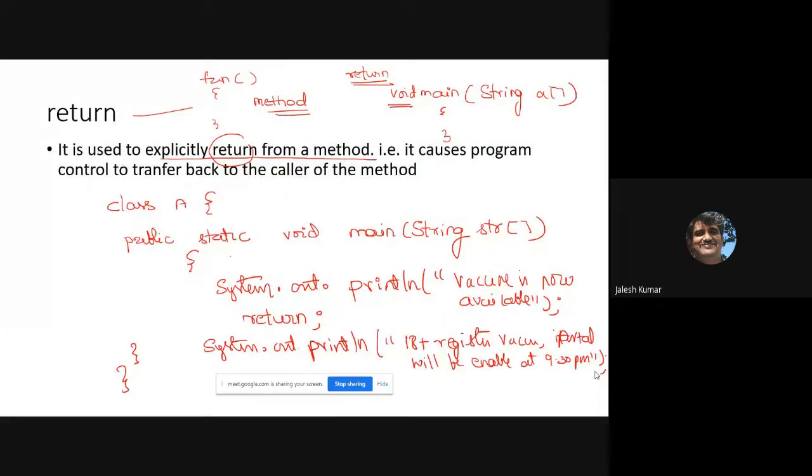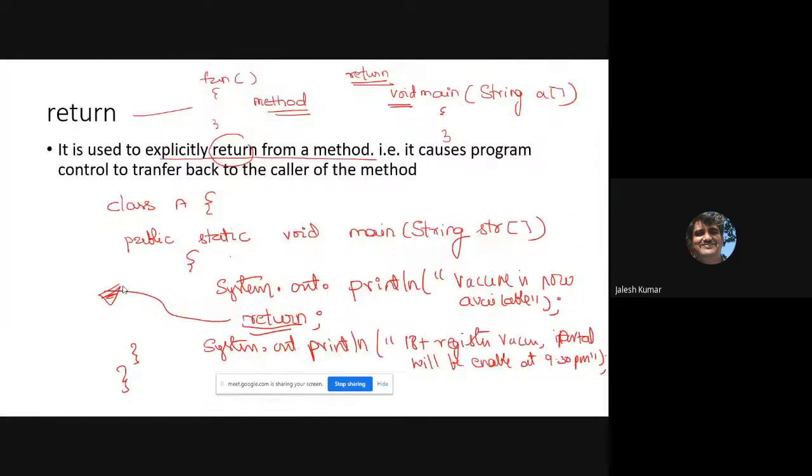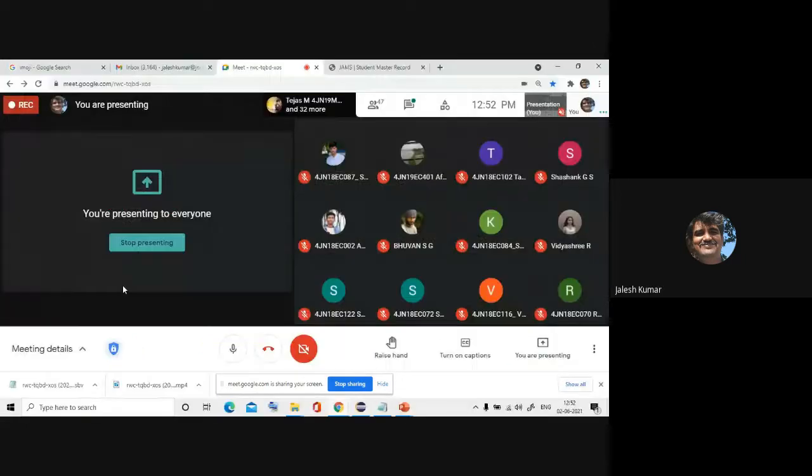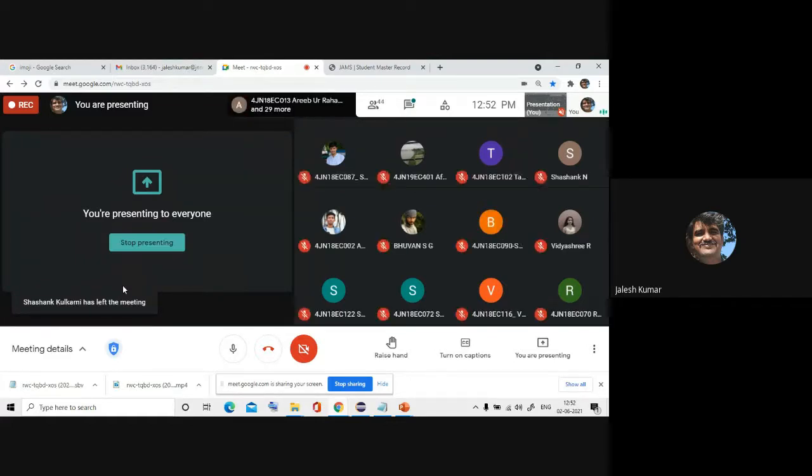Okay. Anyway, here this is what I am doing, and I return. Now, how does this return work? If I write like this, whether it will take the control to somewhere. If you observe this program, what are you getting? If I write return like this, then what happens? Will the program compile? That's my straight question. Anybody can answer. If I write like this, is it possible to execute the code? In between, I just type return.